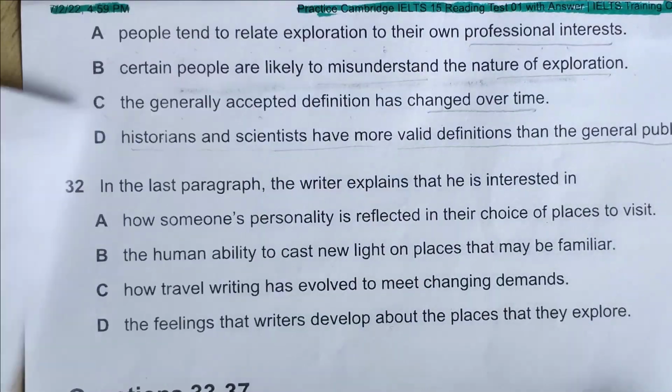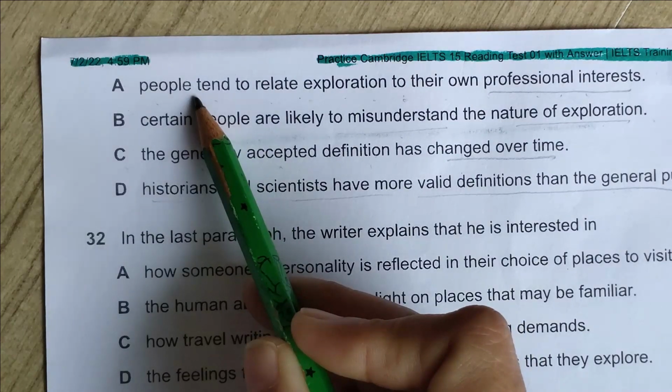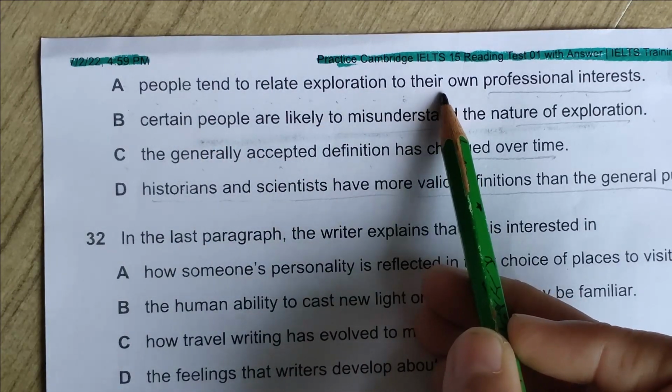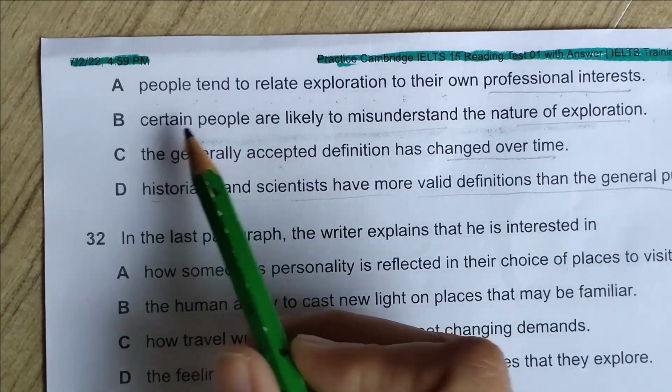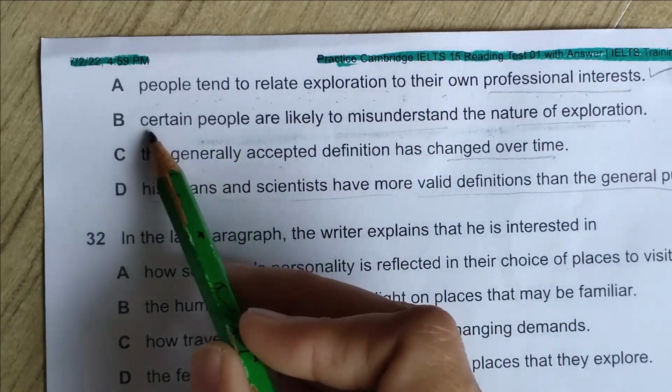Let's look at the options. If people tend to relate exploration to this, yes, this would be the answer, I guess. Yes, people tend to relate exploration. I am putting yes for this.